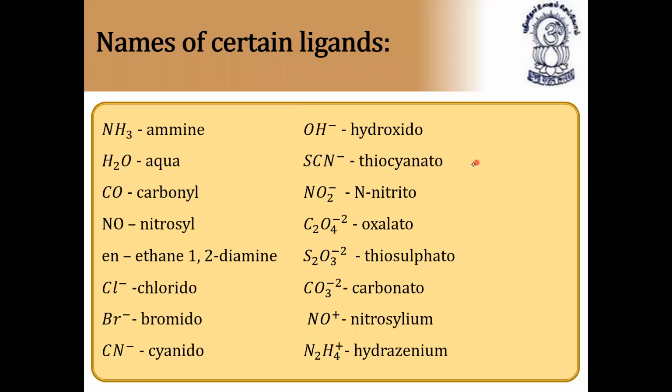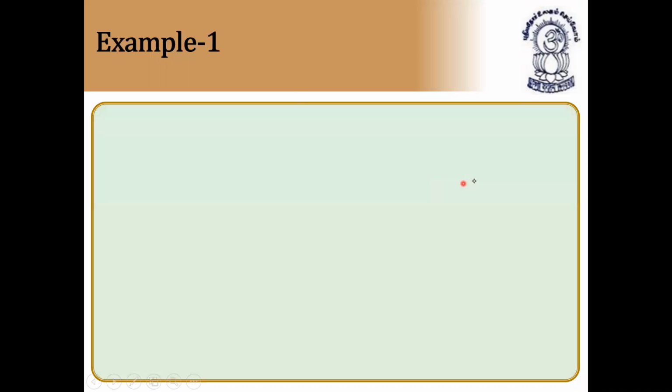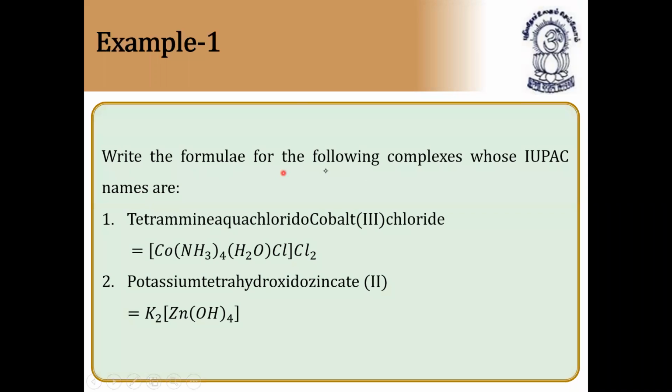In the examination, they'll give the formula of the complex compound and they ask us to write the name, or they'll give the name, they ask us to find the formula also. Anything they can ask. Now let us see example one, how will you get in the examination. Write the formula for the following complex whose IUPAC names are tetraamine aqua cobalt 3 chloride. Tetraamine, NH3 taken 4 times. Aqua, water, cobalt 3 chloride. So 3 chloride, and chlorine, 2 chlorines are outside and 1 chlorine is inside.